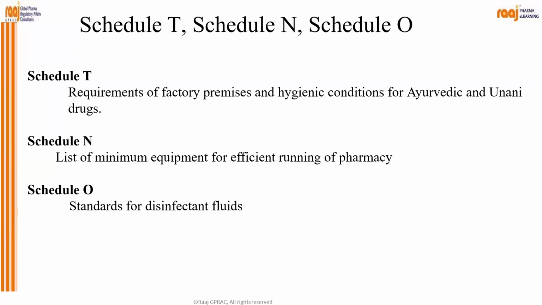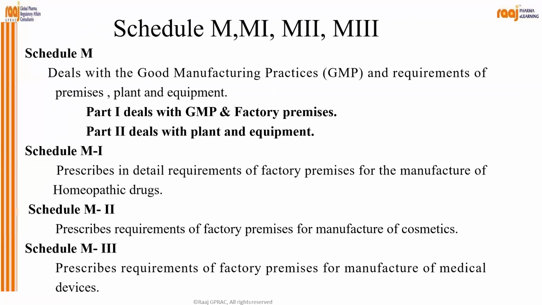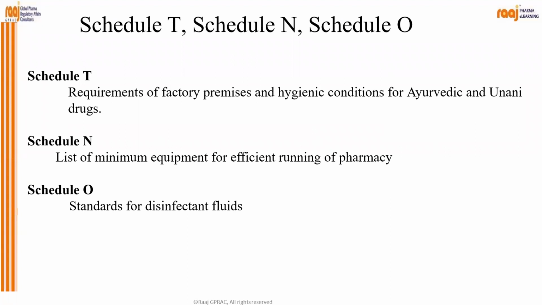Then Schedule T, Schedule N, and Schedule O. Schedule T: requirement for factory premises and hygiene conditions for Ayurvedic and Unani drugs. Schedule N: list of minimum equipment for efficient running of a pharmacy. Schedule O: standards for disinfectant fluids. Okay. So M1, M2, M3, Schedule T, N, and O.